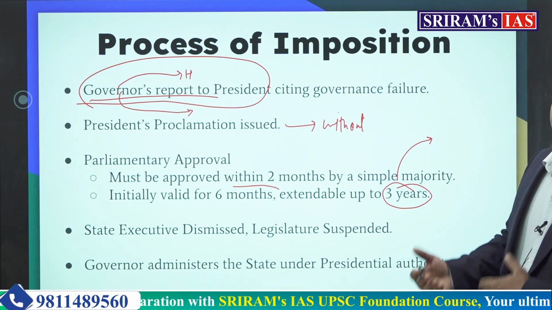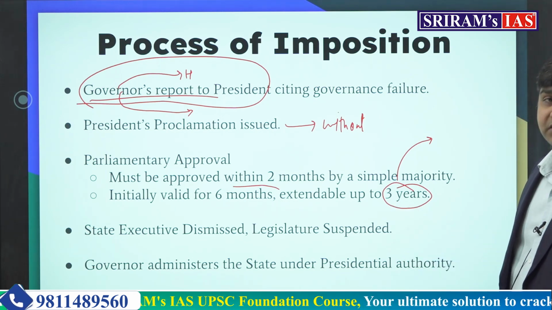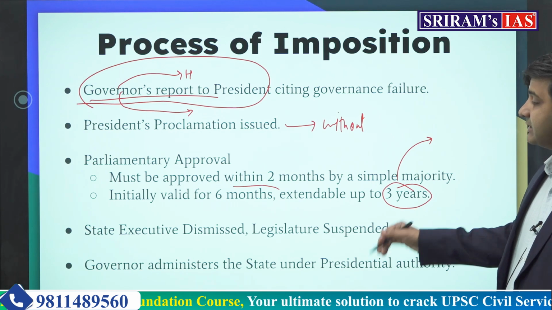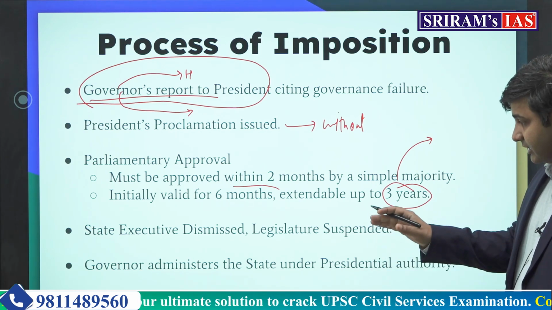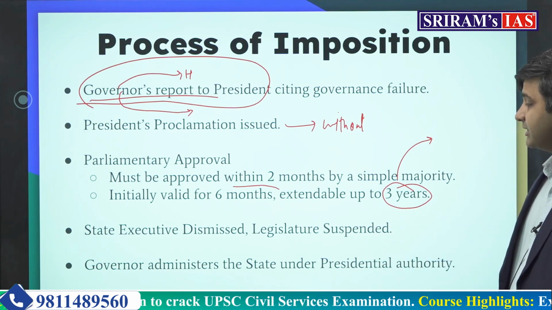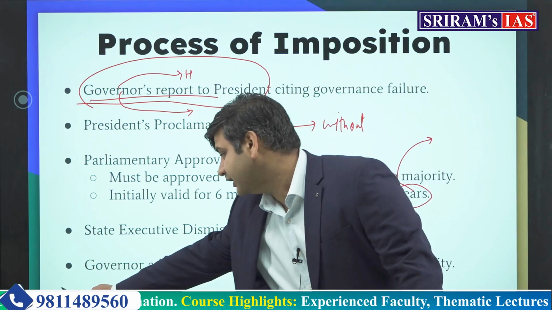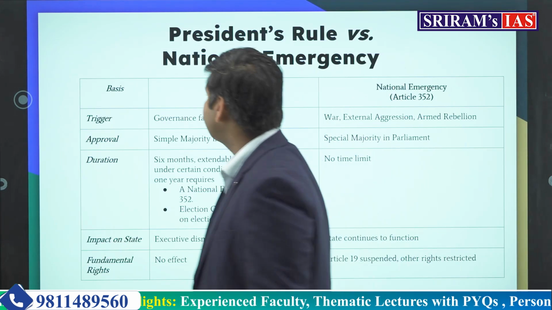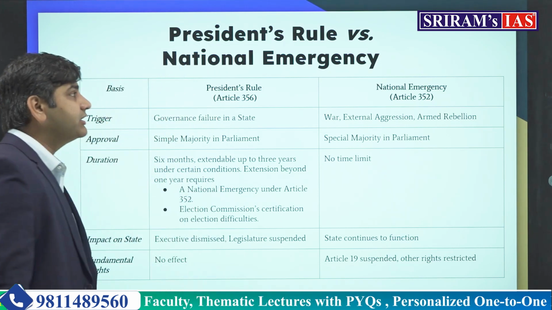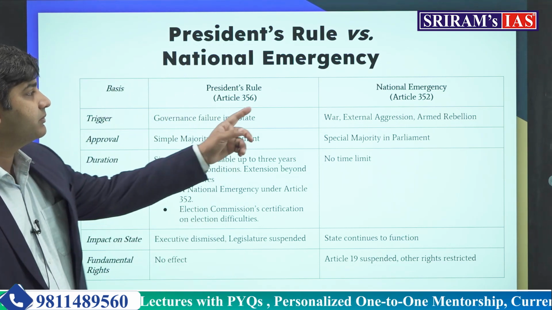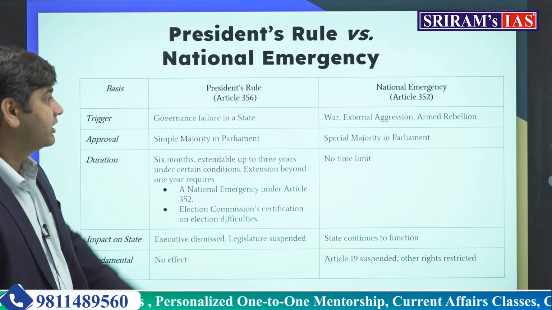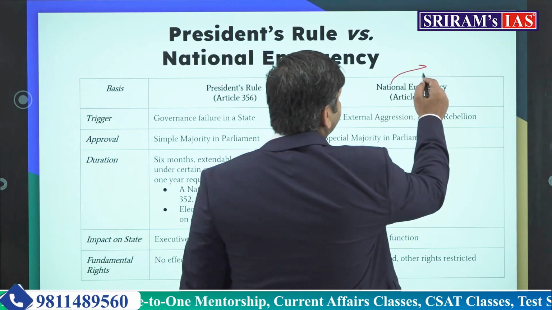So what happens? What is the impact here? The state executive is dismissed, and the legislature is suspended. Governors administer the state under presidential authority. Simple provision. So now we are going to see the difference between the national emergency, the proclamation of emergency. The name given here is the proclamation.